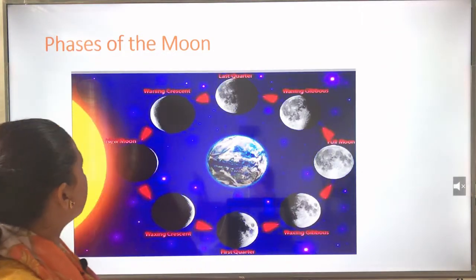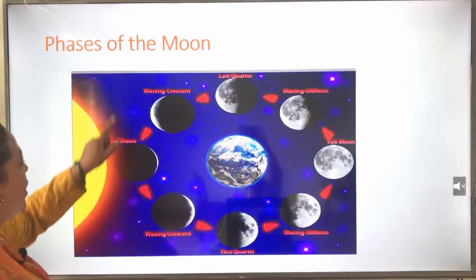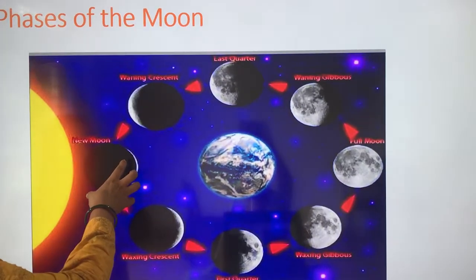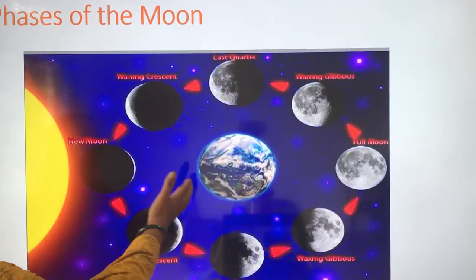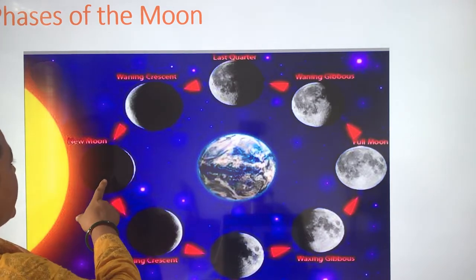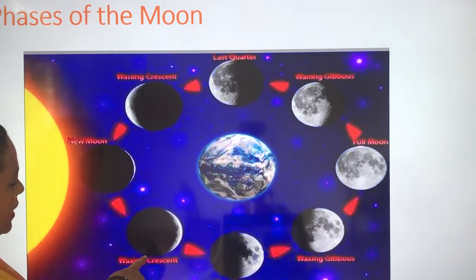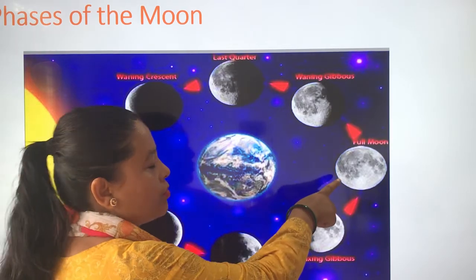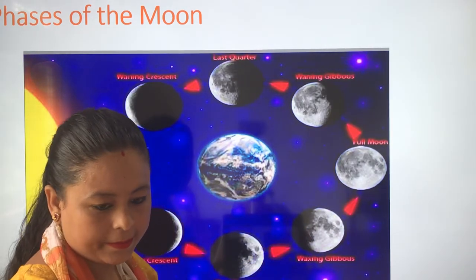Now, this is phases of the moon. This is new moon. This new moon faces the earth, that is why it is not visible, and this is called new moon. And crescent, then half moon, then gibbous, and last one is full moon.